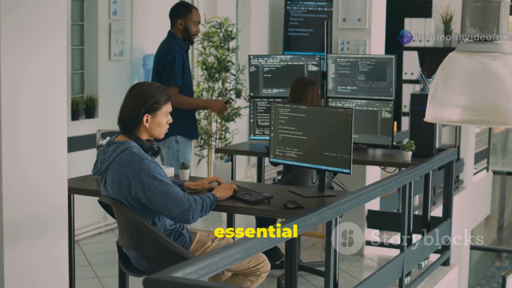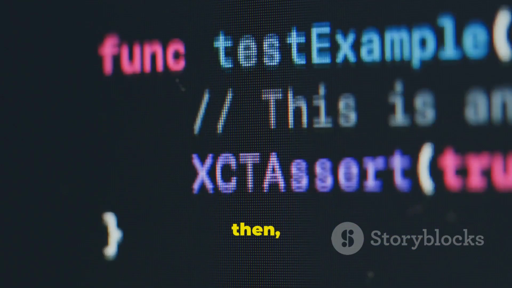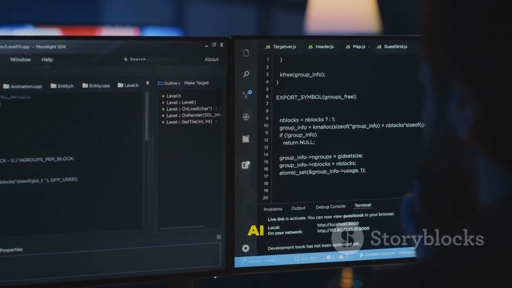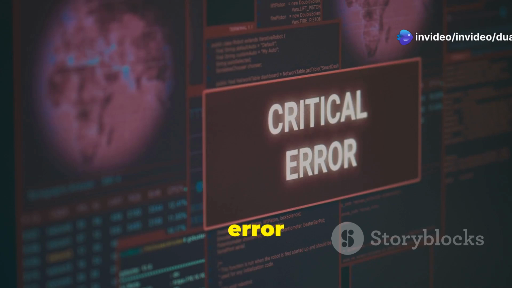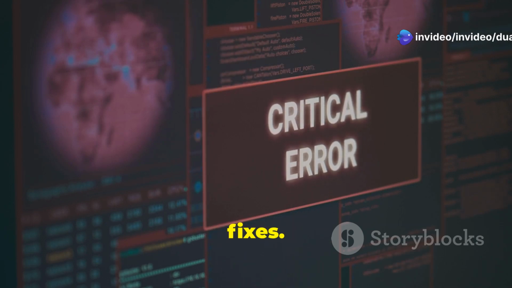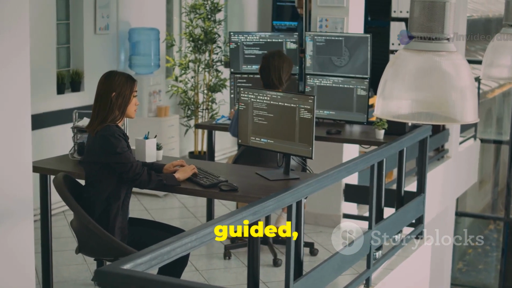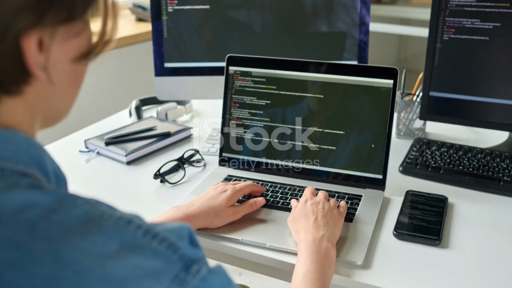It can help you draft essential documentation, suggest alternative approaches to problems. And then there's debugging. Cursor's AI extends deeply into debugging. It can help you interpret cryptic error messages, suggest potential fixes, transform debugging into a guided, intelligent exploration.